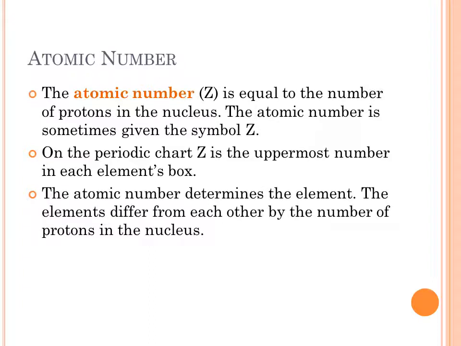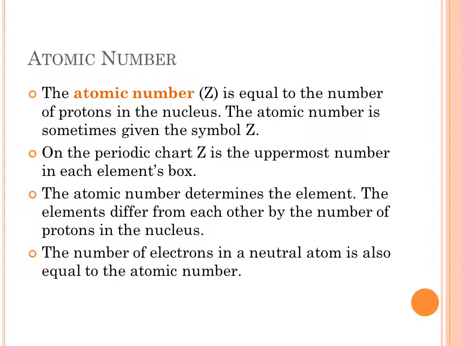The atomic number does determine, as we've mentioned, the identity of the element. Elements differ from one another by the number of protons in the nucleus. Other particles can vary, but protons have to be the same for it to be a particular element. If the atom's neutral, the number of electrons will equal the atomic number as well. But if you have an ion, it will not.